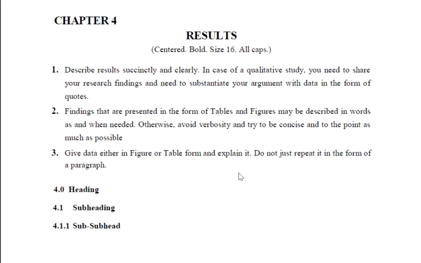You can rephrase it. Suppose you are writing about facial or physical features, you can mention that this family has a small stature. You don't need to mention the height, say 50 centimeters; you mention a small head circumference with this shape, and the height is short or big. The mental retardation status is mild to moderate because of these clinical features and milestones. So change your wording and describe the results.